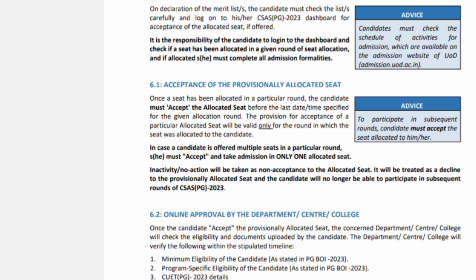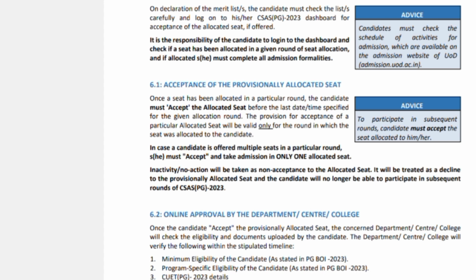For example, for Delhi University last year, the first merit list was in the first week of August, and then it went on for around 2 weeks. For those students who could not get themselves allocated a seat in the first merit list, they can expect the cutoff score to go down a little bit, and then in the second merit list, some of the students also got allocated seats.